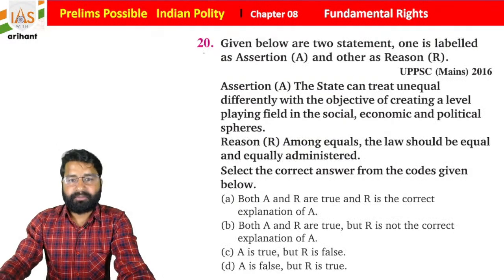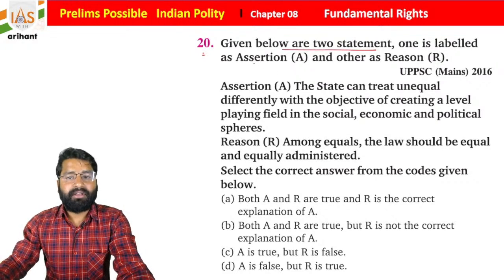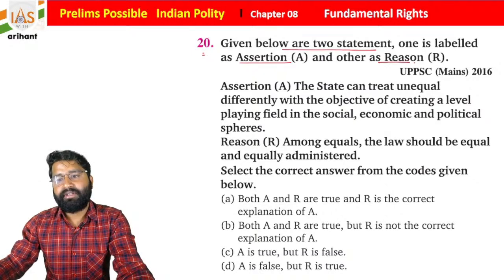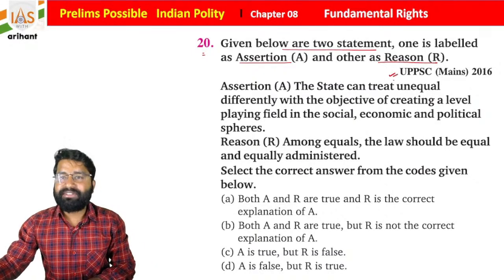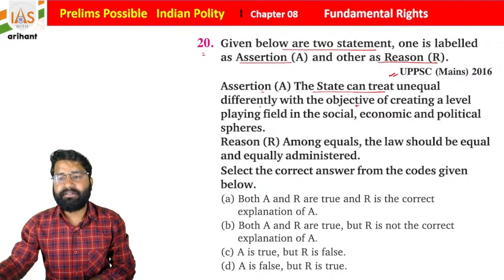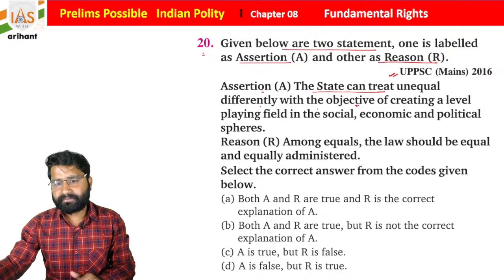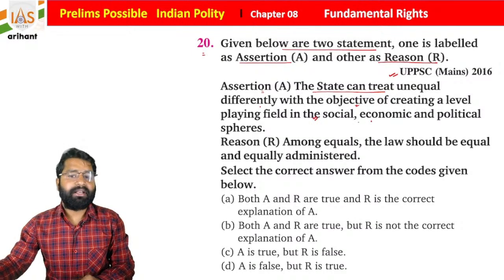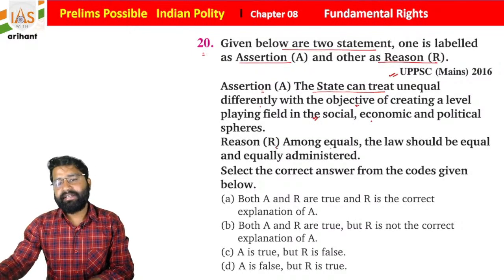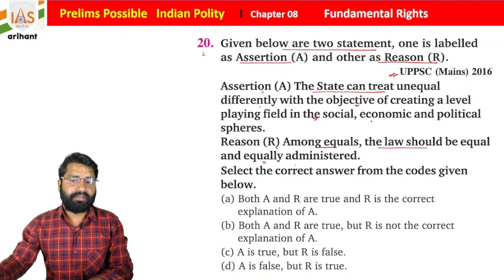Now see question number 20. So given below are two statements. One is labeled as assertion and the other is labeled as reason. It was in UPPSC Mains 2016. Assertion is here: the state can treat unequals differently with the objective of creating a level playing field in the social, economic and political sphere. And reason says that among equals, the law should be equal and equally administered. So select the correct answer from the code given below.